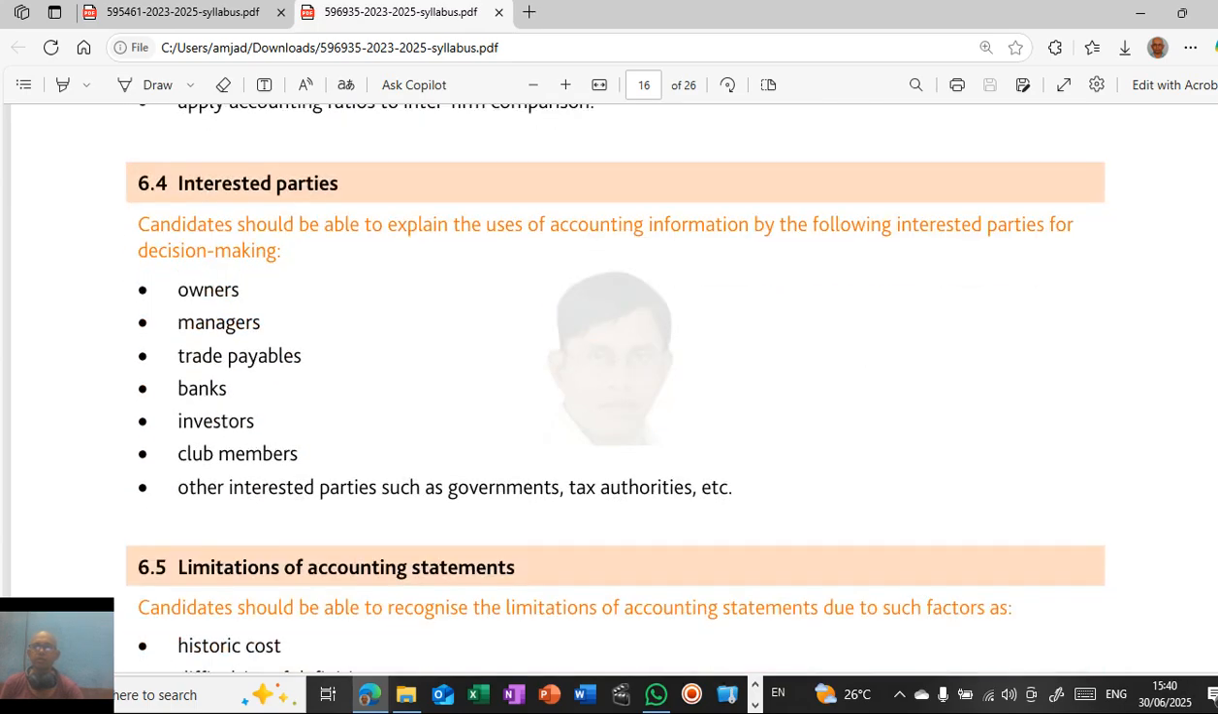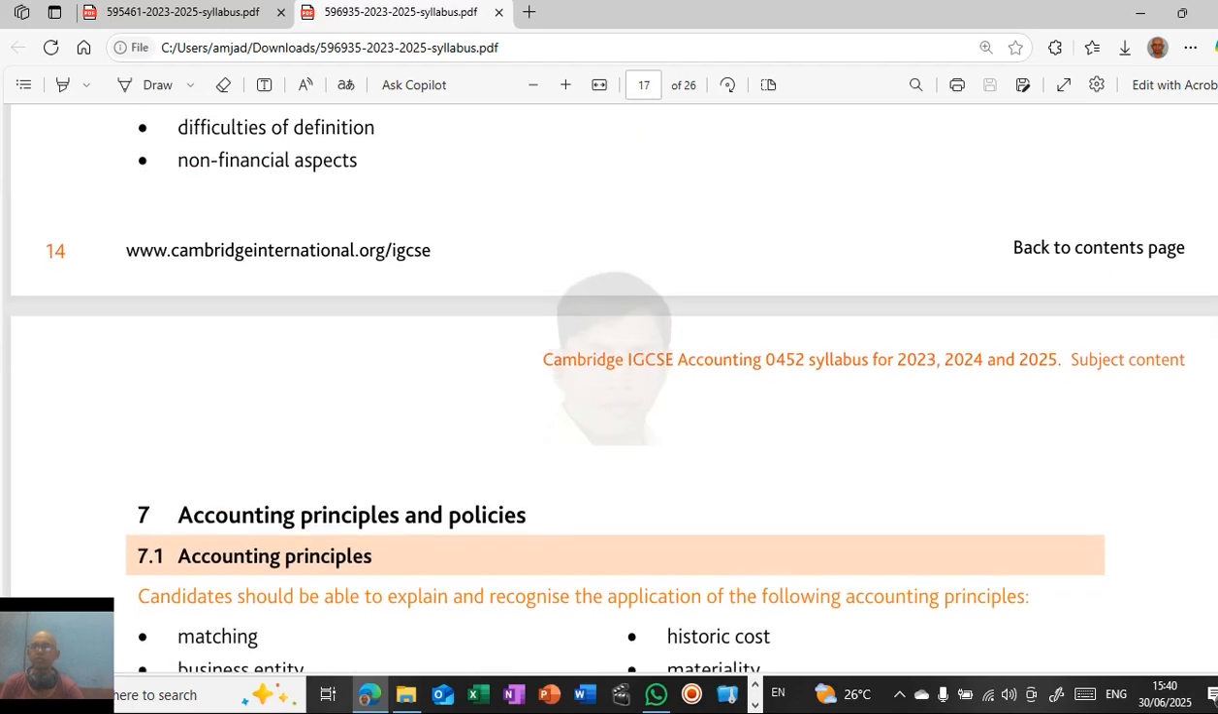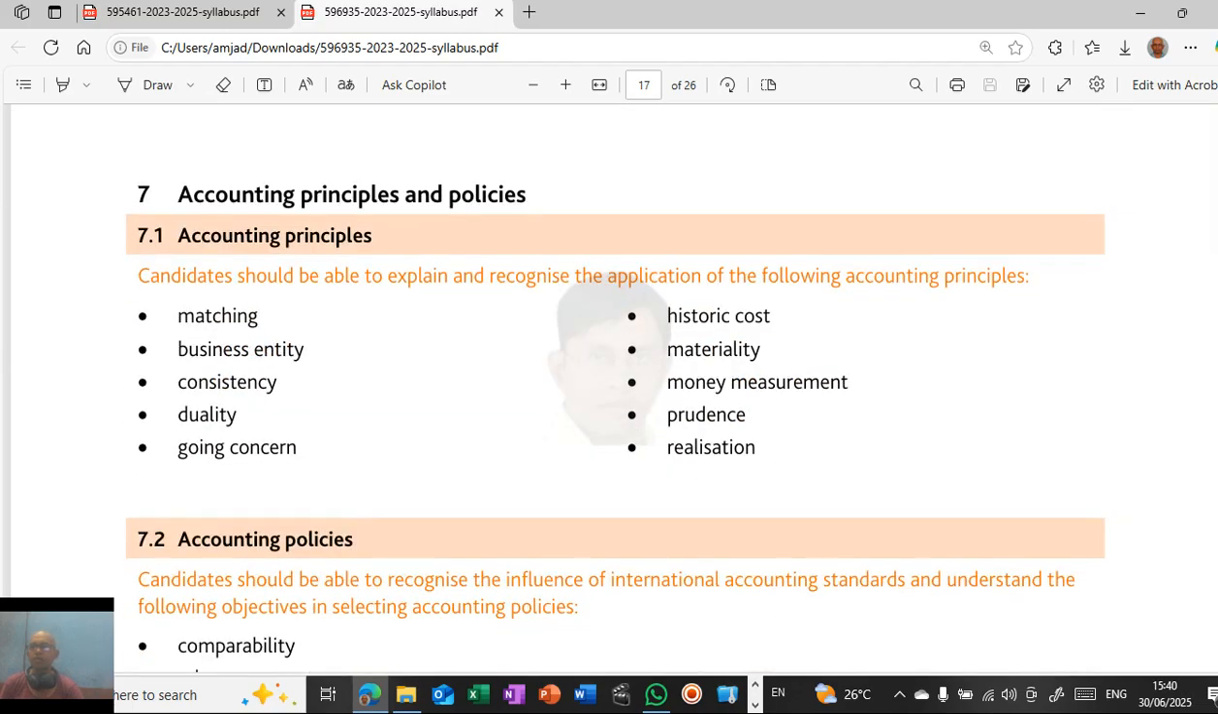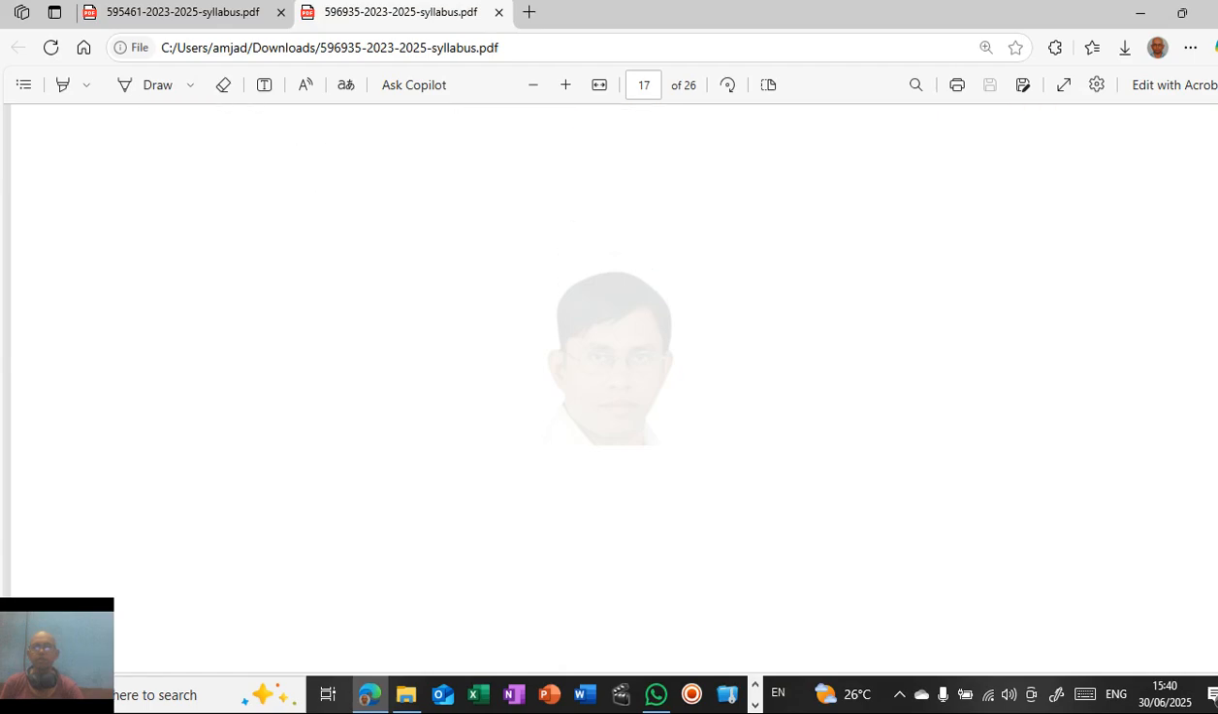All these things, and interested parties, who are interested in financial statements. What are the various limitations of accounting statements? Accounting principles: what are the various accounting principles that are followed in the preparation and presentation of financial statements, like matching, business entity, consistency, duality, going concern, historic cost, materiality, money measurement, and realization. All these things we'll be discussing, and accounting policies, what is the significance of accounting policies, that we'll be discussing. All these things we'll be discussing in IGCSE Accounting 0452.